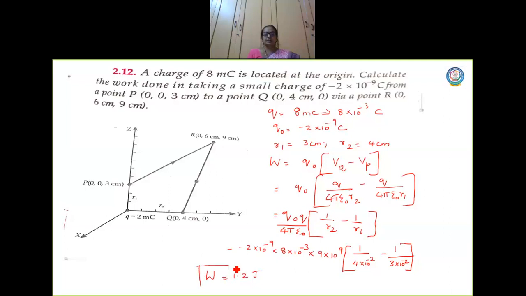Now the simplification process is very simple, that's why I'm not simplifying it. You will get the answer. The steps are very, very simple. So try to get the answer of 1.2 joule.